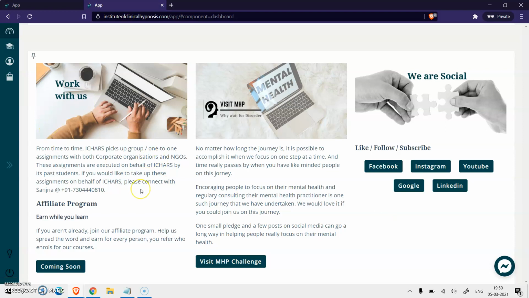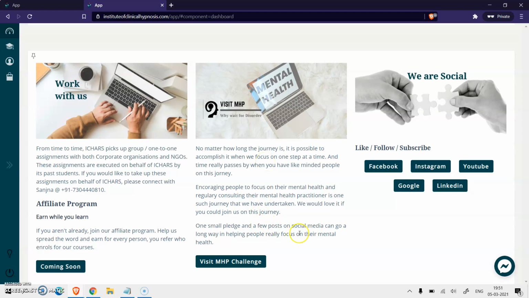We are also adding additional opportunities for our students to work with us. If you would like to get more details about this, connect with Sanjana on the given number. We are also adding an affiliate program going forward, where you will be able to refer our courses to your friends and colleagues, and for every friend or colleague of yours who enrolls for our courses, you will get paid an X amount of money.